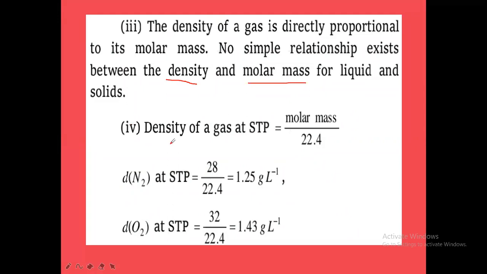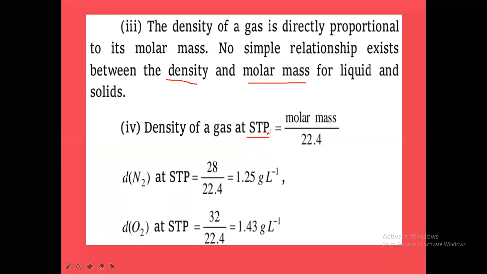Next one, density of a gas at STP. STP means standard temperature and pressure. Standard pressure is 1 bar. Standard temperature is 0 degrees Celsius, which means 273 Kelvin. 273 Kelvin temperature and 1 bar pressure is called the STP condition. So STP means 273 Kelvin temperature and 1 bar pressure.